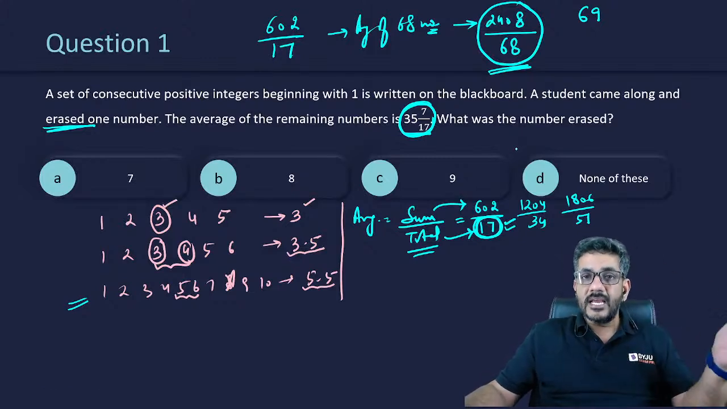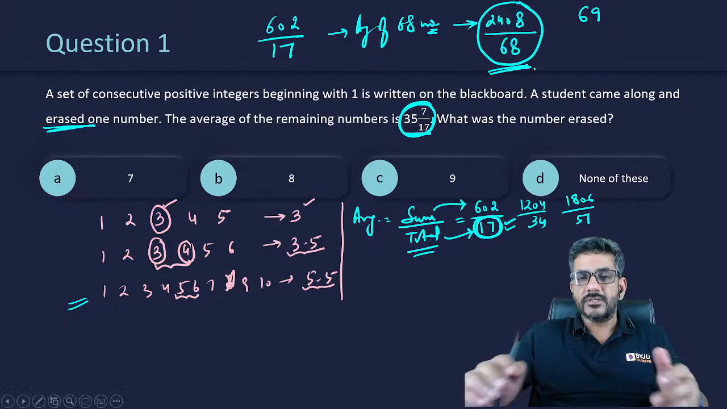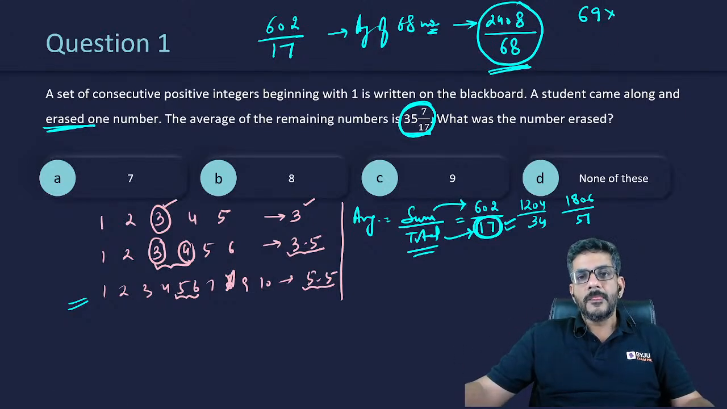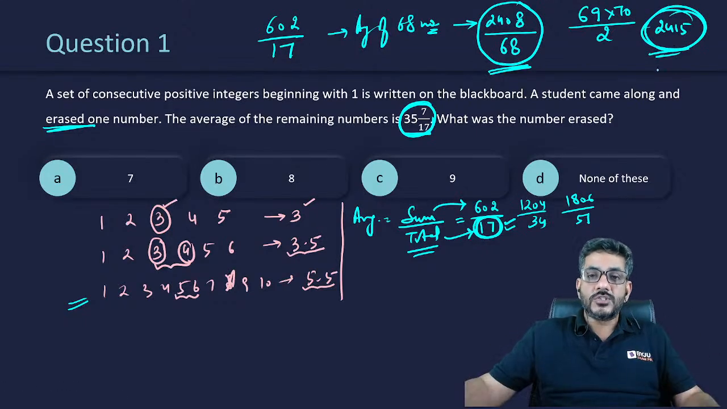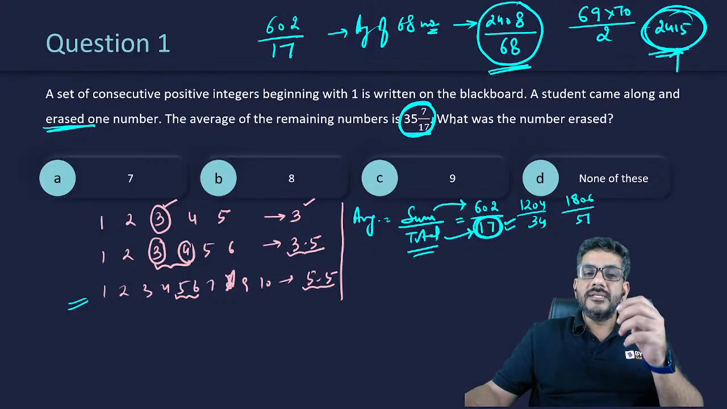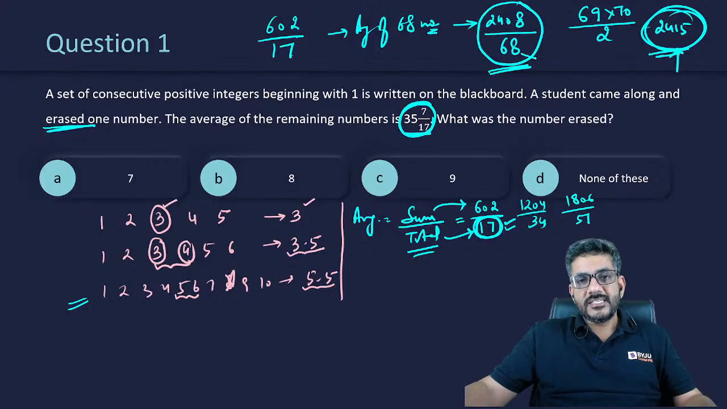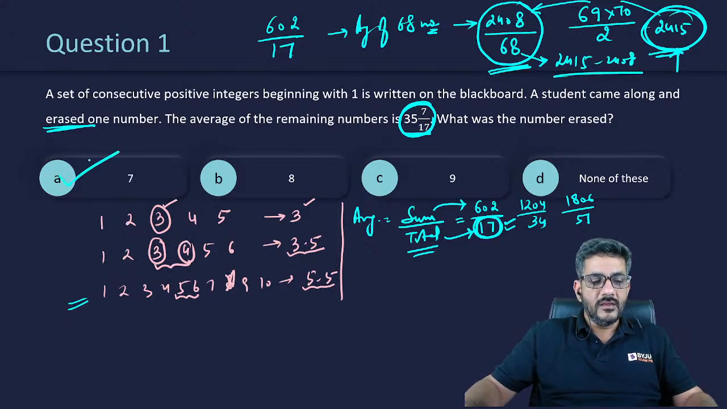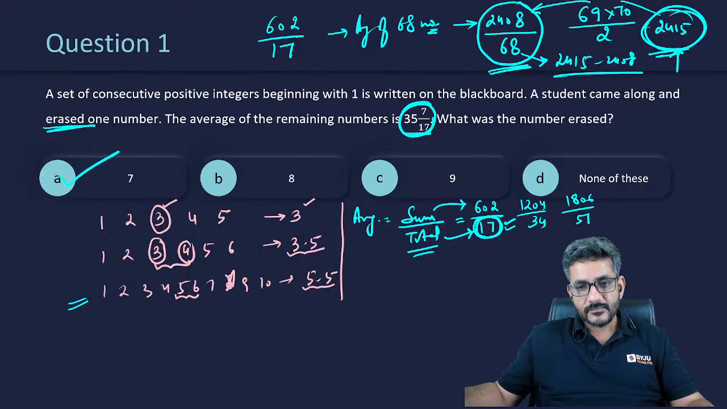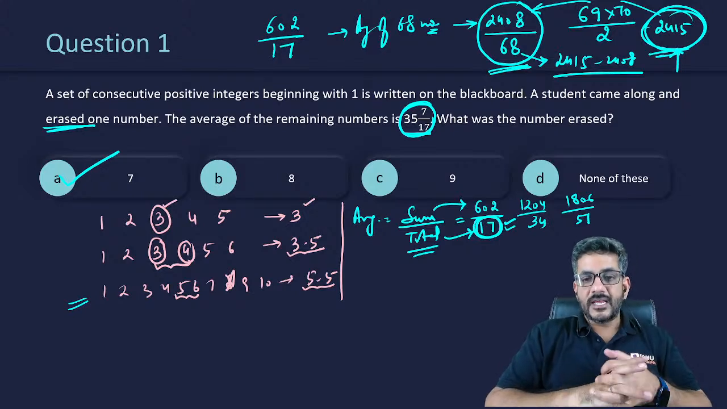And if there were 69 numbers initially, what was the sum of 69 numbers? What is the formula for the sum of n numbers? n into n plus 1 divided by 2, which is 2415. This means that initially the sum of the numbers was 2415. The student missed one of the numbers and got 68 numbers and average as 2408 by 68, which means the number that he missed was 2415 minus 2408, which is equal to 7. So therefore, the first option is the right answer. The first option is the correct answer in this case.